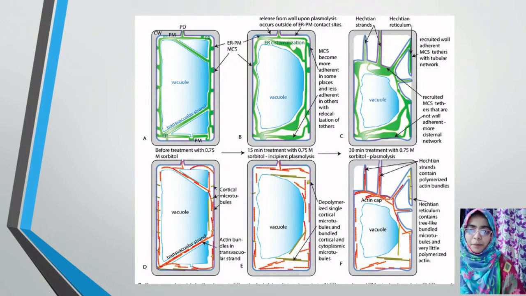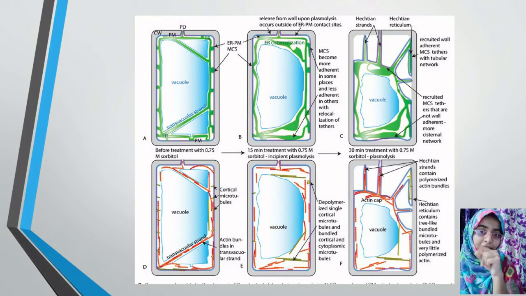In B's picture, you can see the vacuole is shrinking, but the cell wall is not shrinking, the cell wall is remaining the same. Whereas in picture C, the vacuole is completely shrunk, yes or no?